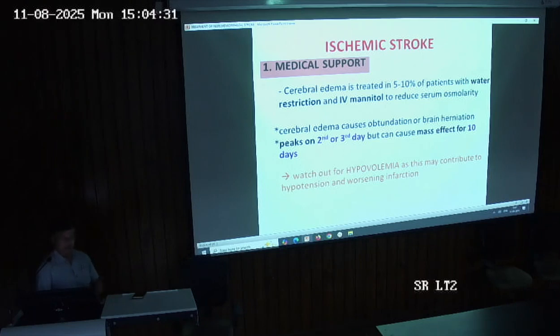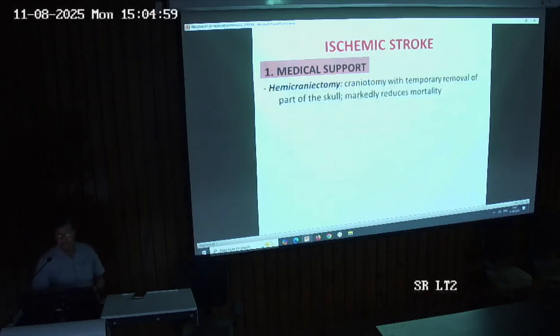We have to carefully look for hypovolemia also, because these are the patients who are more prone to hypovolemia, and this hypovolemia can cause hypotension and worsening of the infarction, because the ischemic penumbra requires careful perfusion, and for careful perfusion we require a normotensive person. So we have to carefully look for hypovolemia. If the person is having hypovolemia, then we have to give him IV fluids.